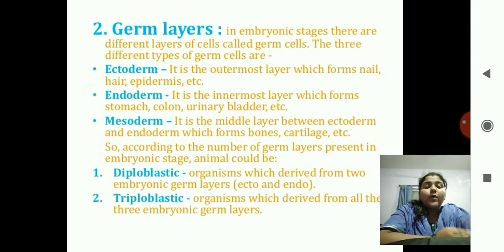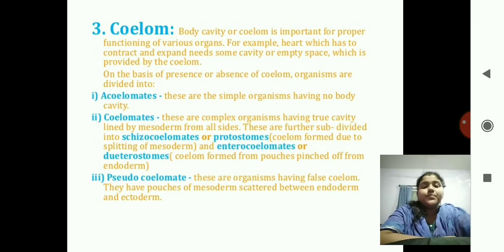And now, according to the number of layers, there are again two types: diploblastic and triploblastic. Diploblastic consists of two embryonic germ layers, that is only ectoderm and endoderm, while the triploblastic consists of all three germ layers, that is ectoderm, endoderm and mesoderm.